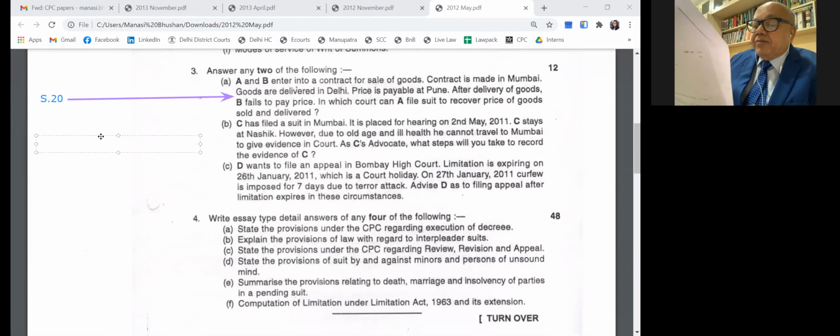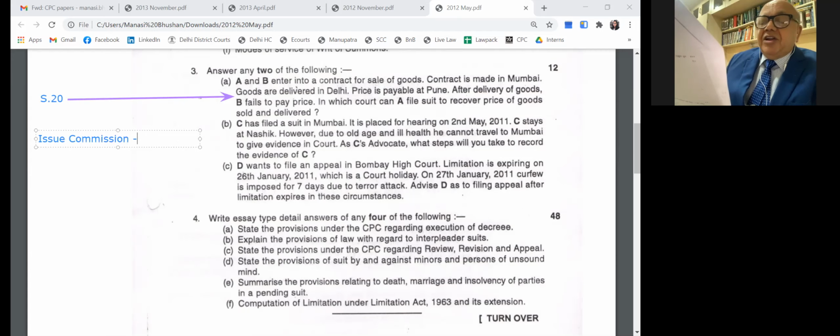Then C files a suit in Mumbai. It is a place for hearing on so-and-so date. C stays at Nasik. He, however, due to old age and ill health, cannot travel to Mumbai for giving evidence. What steps can C's advocate take? He can apply for the court to issue a commission for examination for recording evidence under section 75 read with order 26 rule 1. Okay, recording evidence.